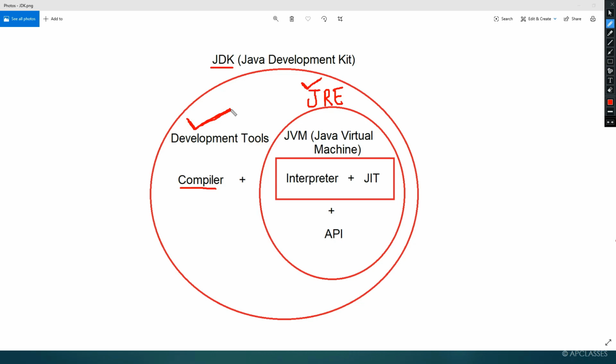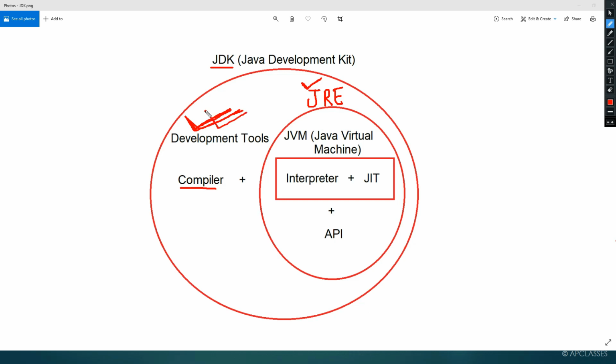Development is the process through which you write a program or develop a software. But once the software is developed, you go for running or executing it. So when you are in the development process, you get all the tools and all the help from this side, the left side.